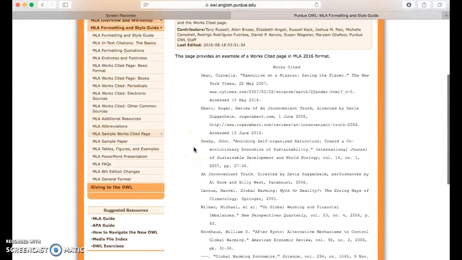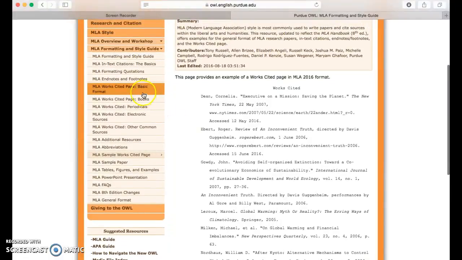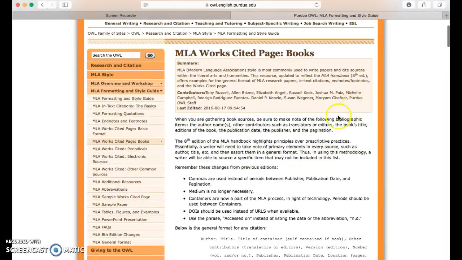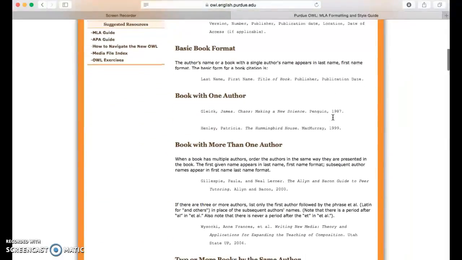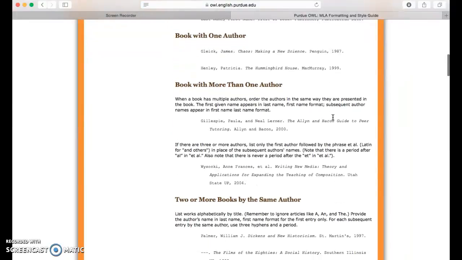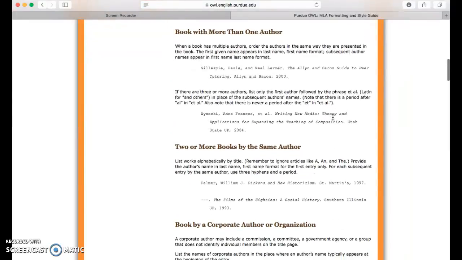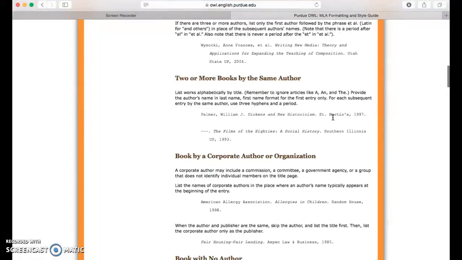Another helpful thing at OWL at Purdue is different basic formats of how to cite different pages. So if you had a question about how to cite a book or an article, they have all the examples of how the format should look and how you should be able to cite this in your paper.